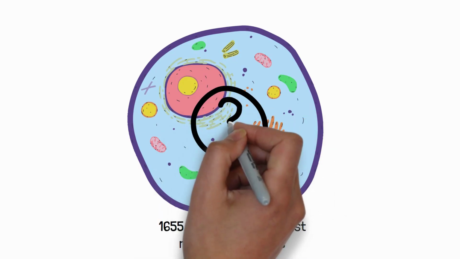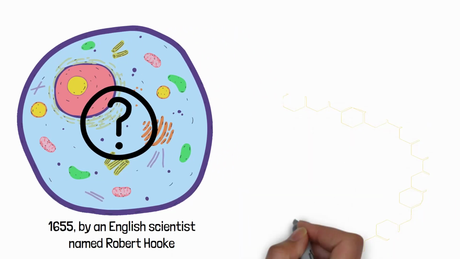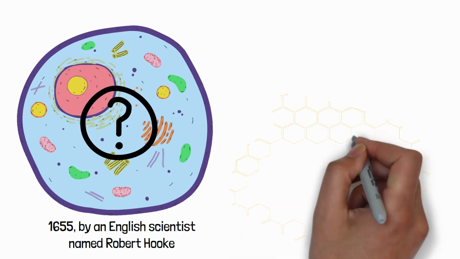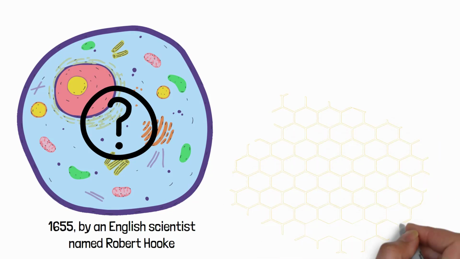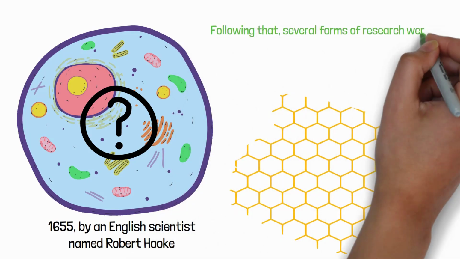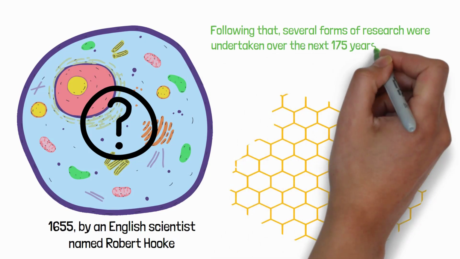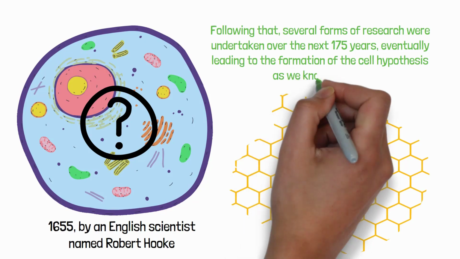So how did the cell get discovered? Robert Hooke was inspecting a dried portion of the cork tree with a crude light microscope. During this examination, he came across several microscopic compartments that he termed cells. Following that, several forms of research were undertaken over the next 175 years, eventually leading to the formation of the cell hypothesis as we know it today.